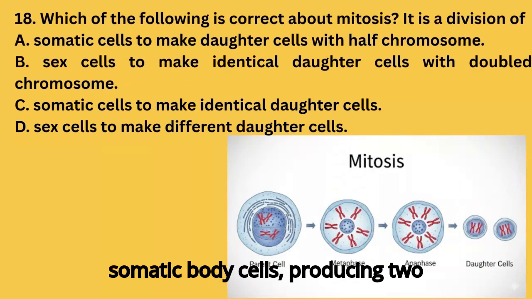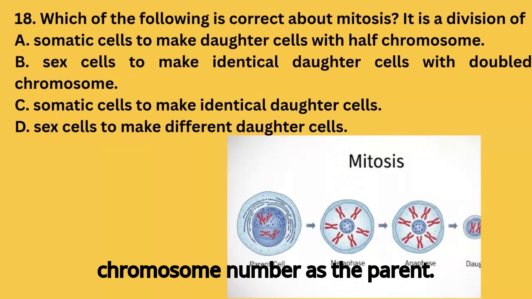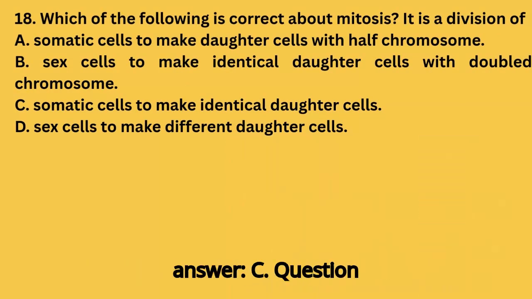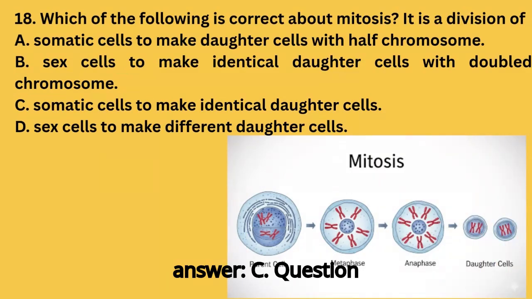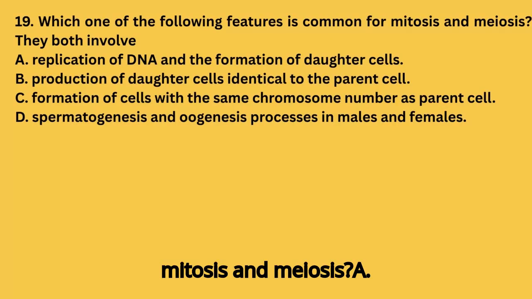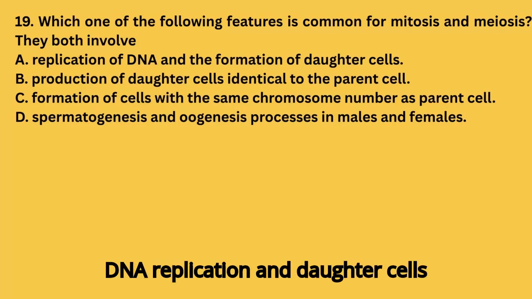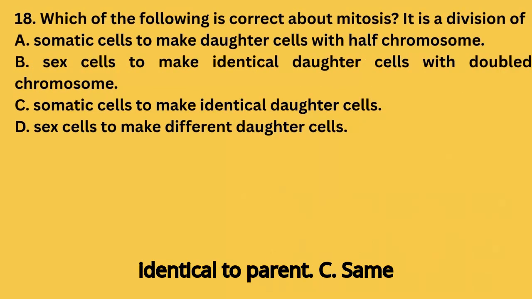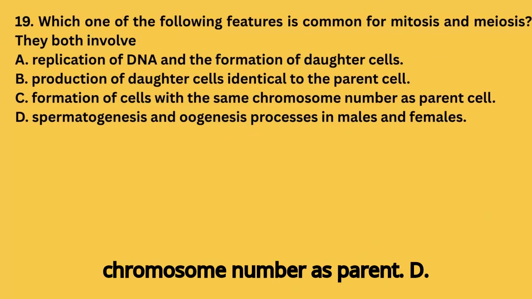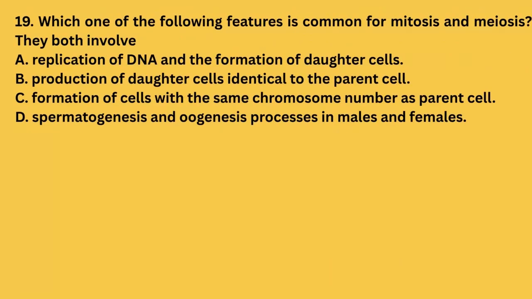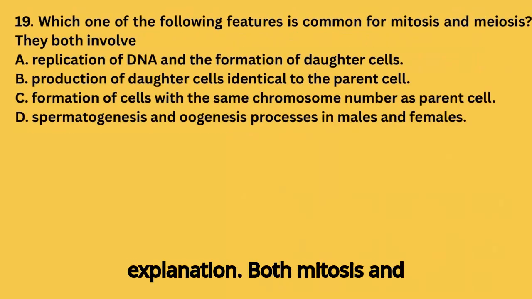Mitosis occurs in somatic body cells, producing two identical daughter cells with the same chromosome number as the parent. Correct answer: C. Question 19. Which feature is common for mitosis and meiosis? A. DNA replication and daughter cells formation. B. Daughter cells identical to parent. C. Same chromosome number as parent. D. Spermatogenesis and oogenesis. Explanation.